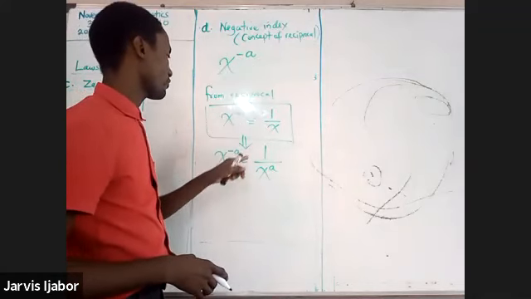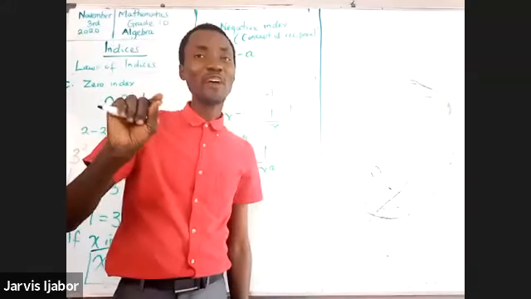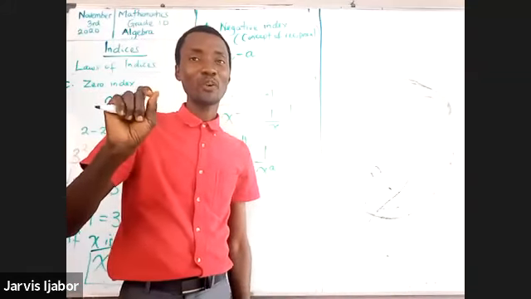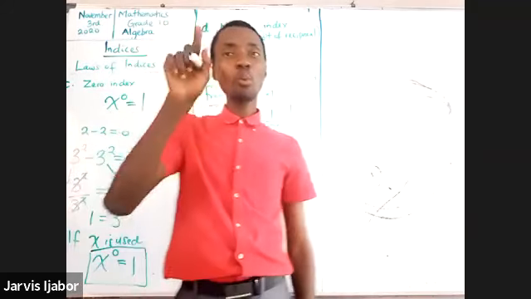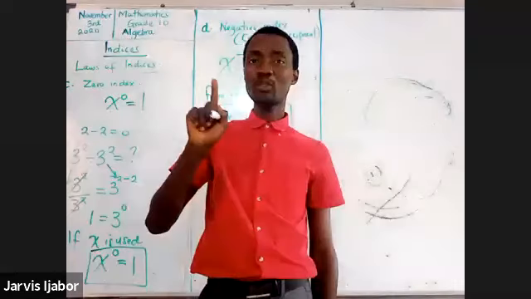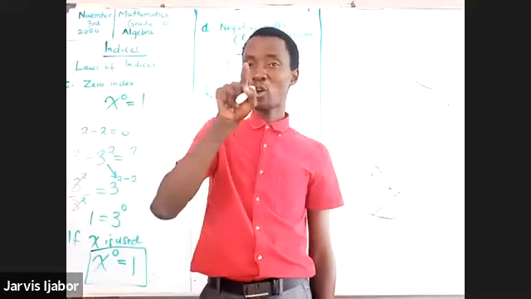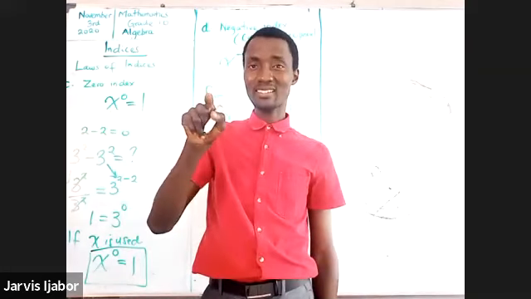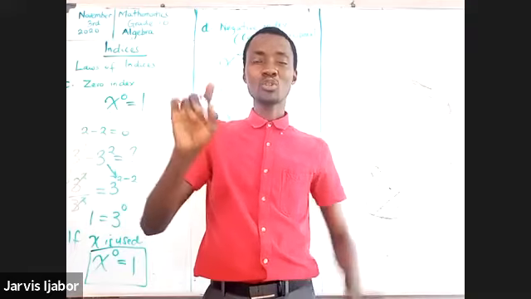X raised to the power of 1 over x raised to the power of a. Now, some people might find it very difficult to pick this thing out. Remember, we have said that when you multiply numbers, you are adding their indices. But when you divide numbers, what are you doing? You are subtracting their indices.